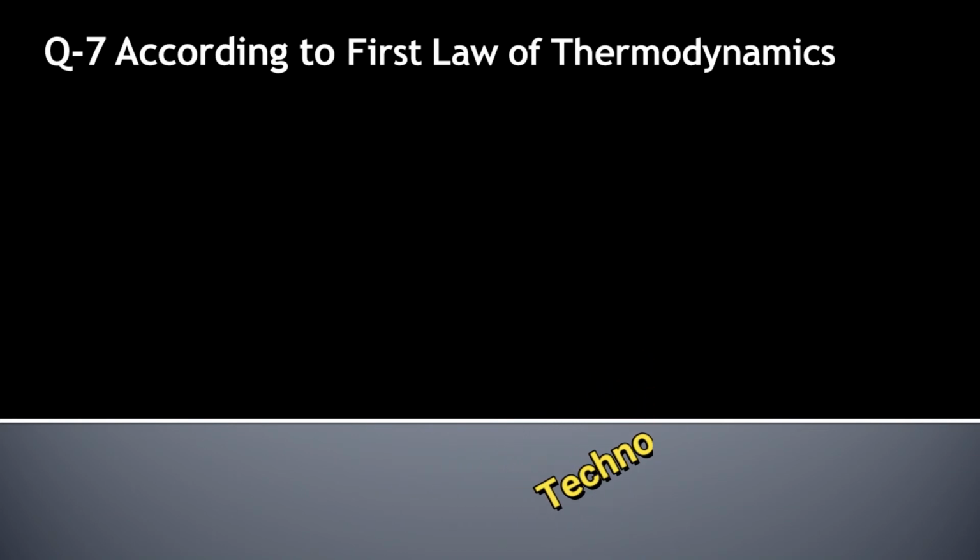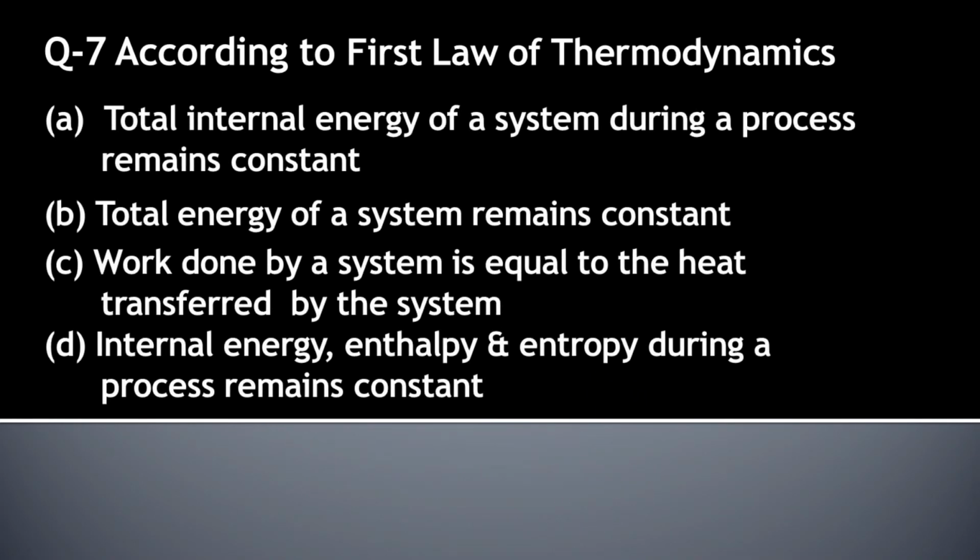Question number 7. According to the first law of thermodynamics, option A total internal energy of the system during a process remains constant. Option B total energy of a system remains constant. Option C work done by a system is equal to the heat transfer by the system. Option D internal energy, enthalpy and entropy during a process remain constant.